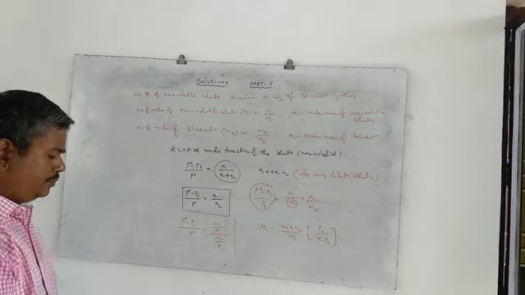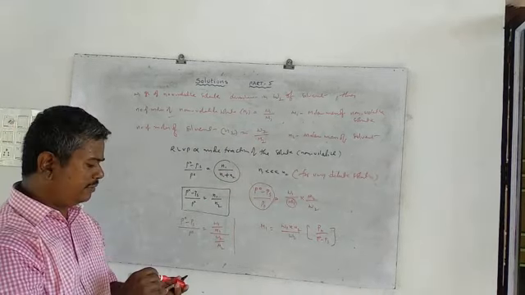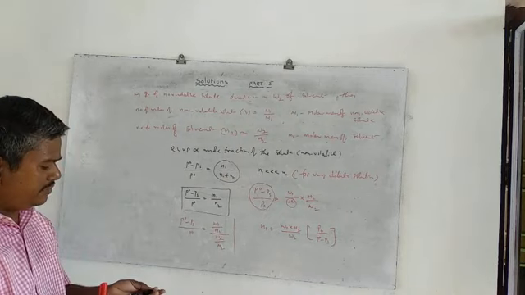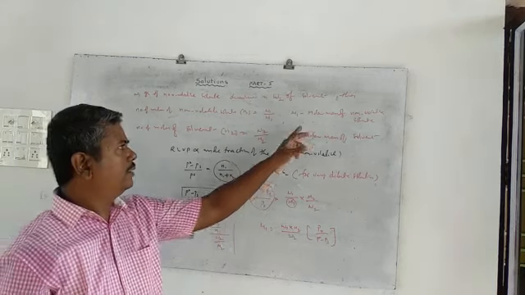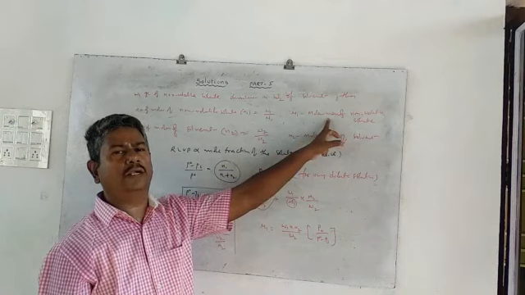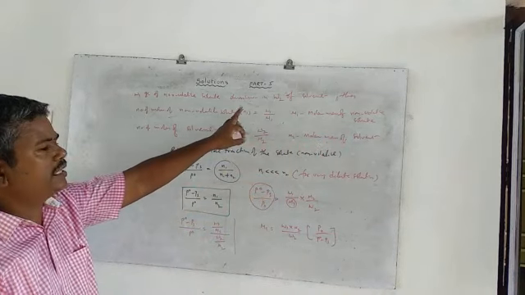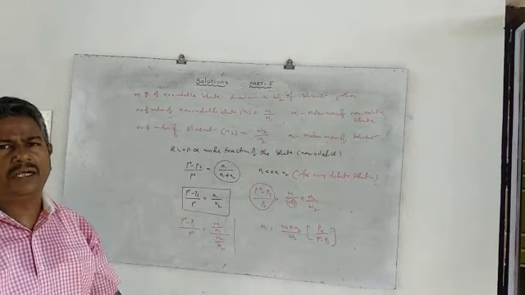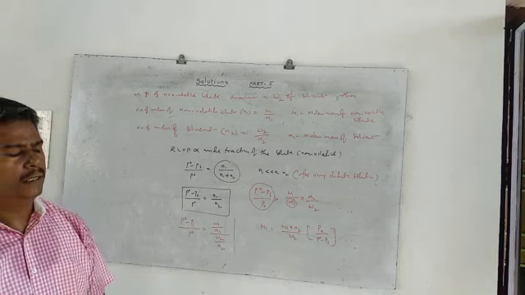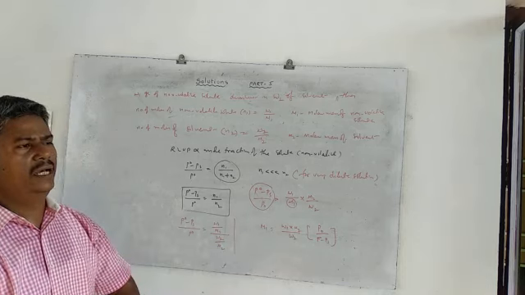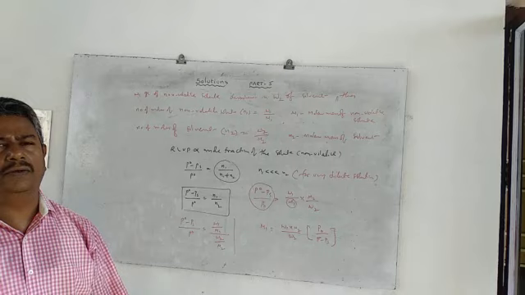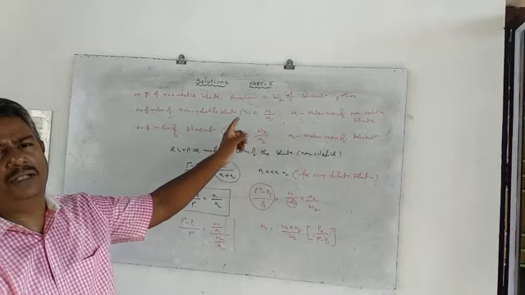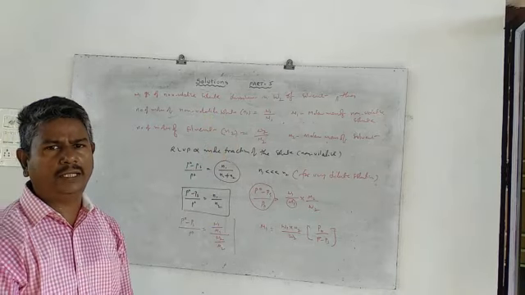Clear? So from the relative lowering of vapor pressure, we can find out the unknown molar mass of the non-volatile solute dissolved in a given very dilute solution. So that is the use of relative lowering of vapor pressure, one of the colligative properties for dilute solutions. Okay, clear?